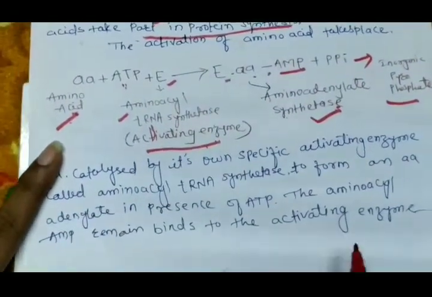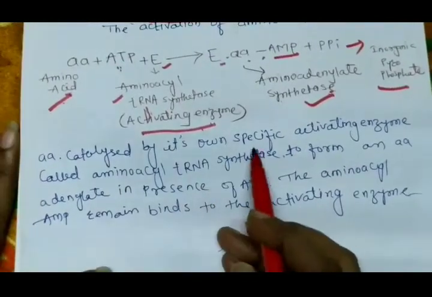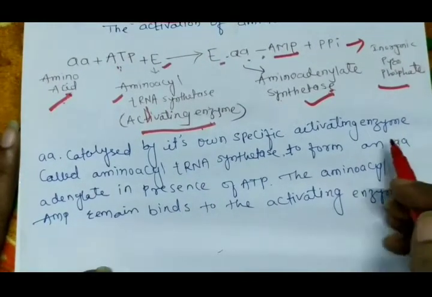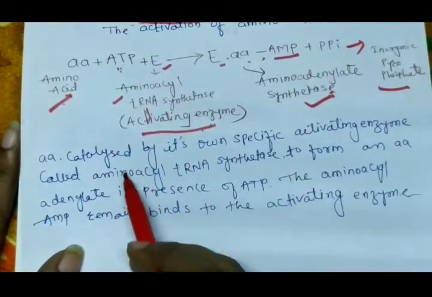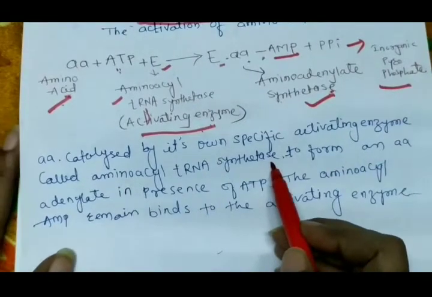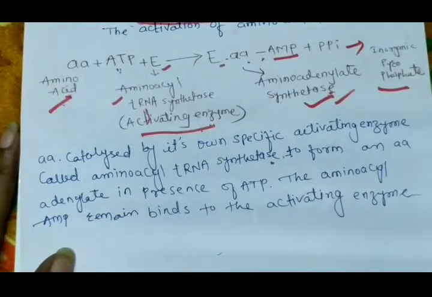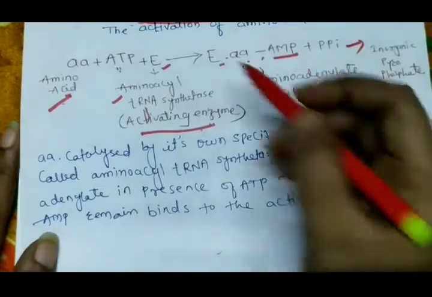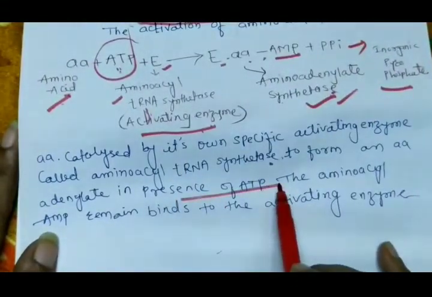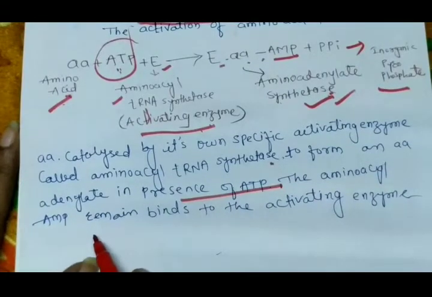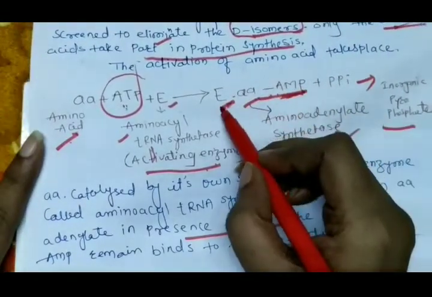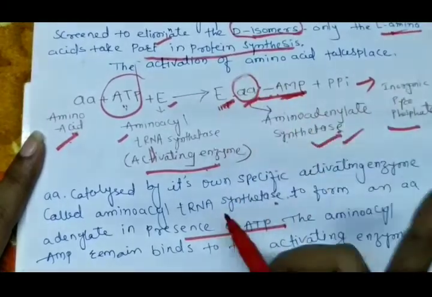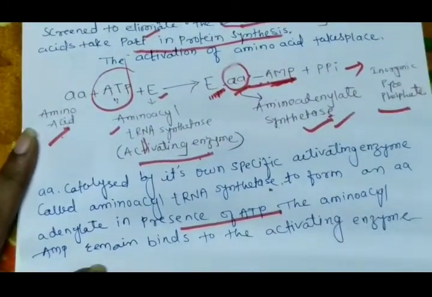Next, the amino acid is catalyzed by its own specific amino activating enzyme. That's why it is called amino acid tRNA synthetase, and it forms the amino adenylate synthetase. This reaction is done in the presence of ATP, and the amino acid adenosine monophosphate remains bound to the activating enzyme. See, this amino acid adenosyl monophosphate, which is bound to the activating enzyme, is specific for only the specific amino acid. Understand, all of you?